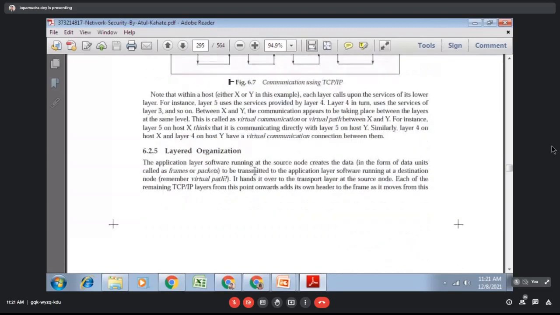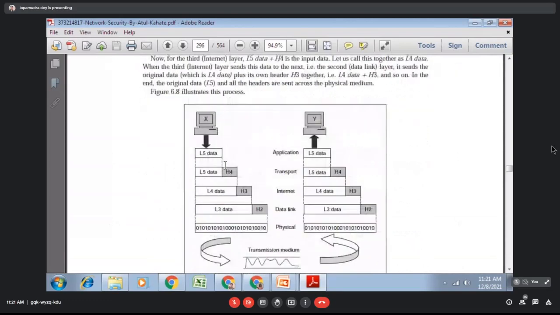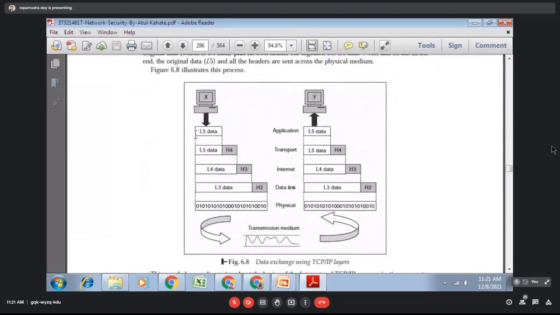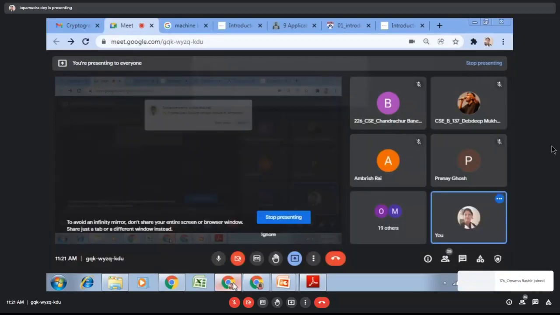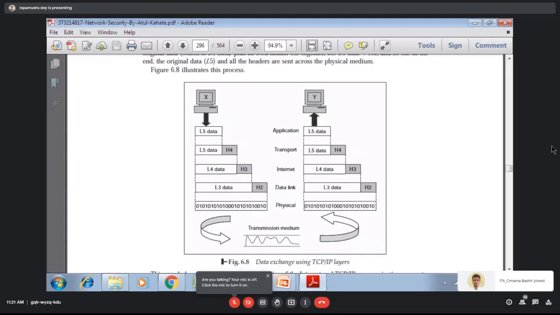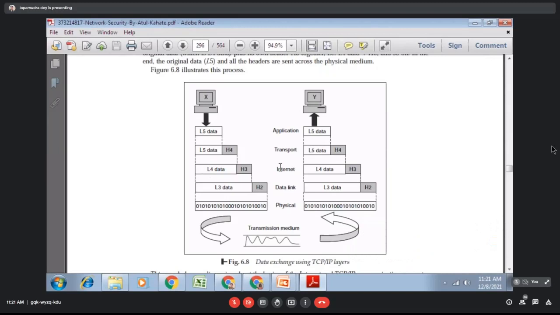So TCP follows the layered organization. This is what I am telling about. Whatever data I am sending, some header will be added to it at the transport layer. This header will be understood by the receiver's transport layer. That's why it is called layered architecture or peer-to-peer network.